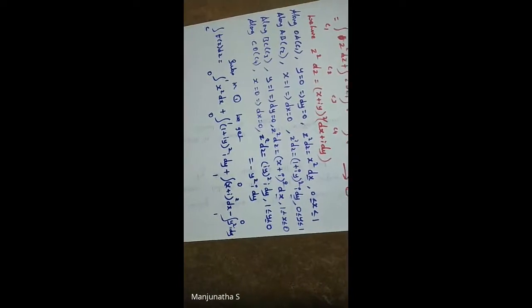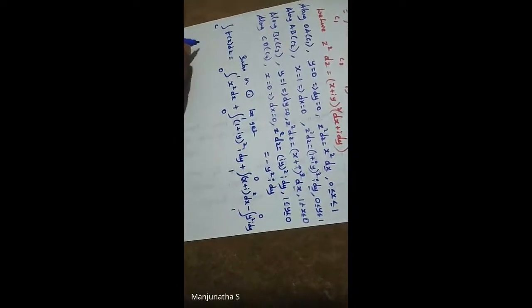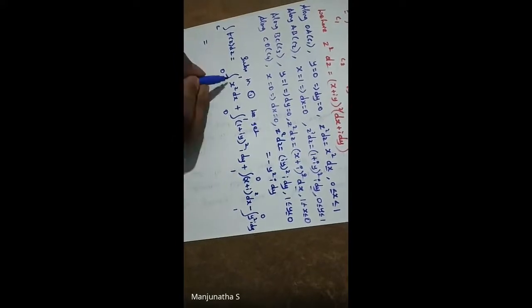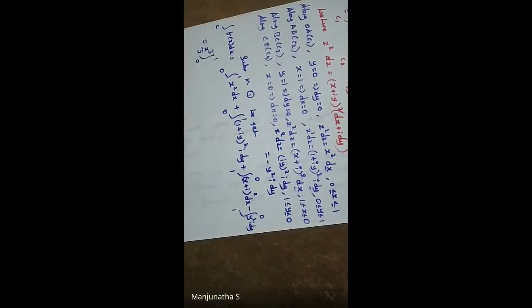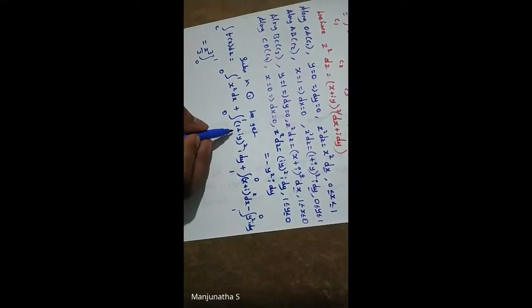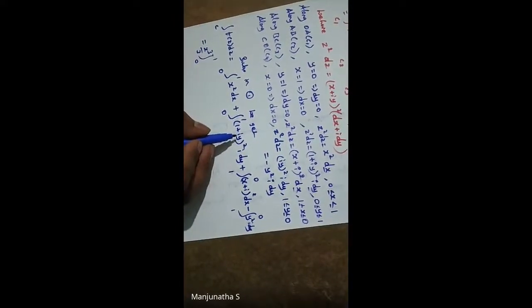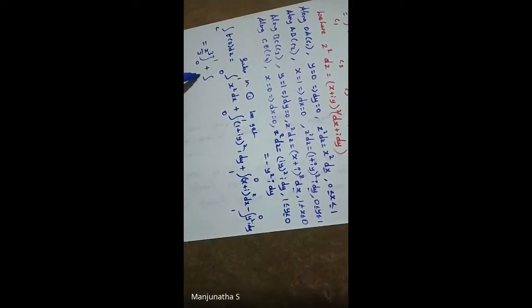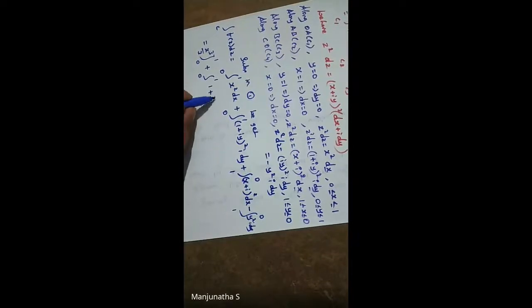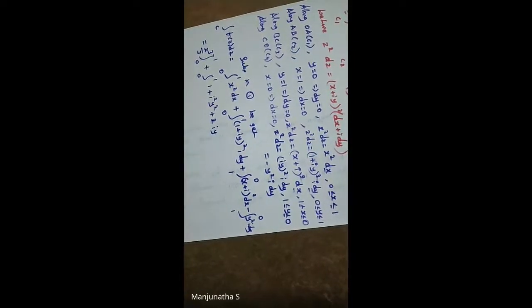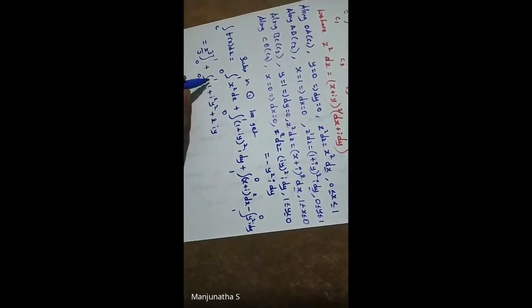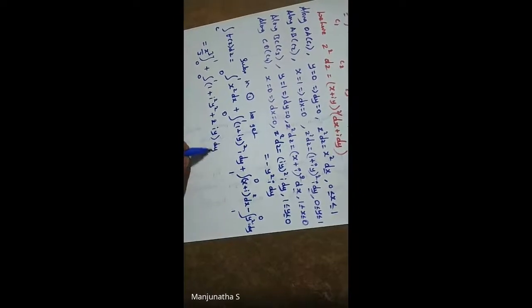So simplification, carefully you need to do. And that equals integration of x square, x cube divided by 3 under the limit 0 to 1. See this, first we will remove the bracket, means we will apply the formula. So plus integration 0 to 1, (a plus b) whole square: a square plus b square, that is i square y square, plus 2ab, that is 2 into 1 into iy. So 2iy, close the bracket, with respect to y.